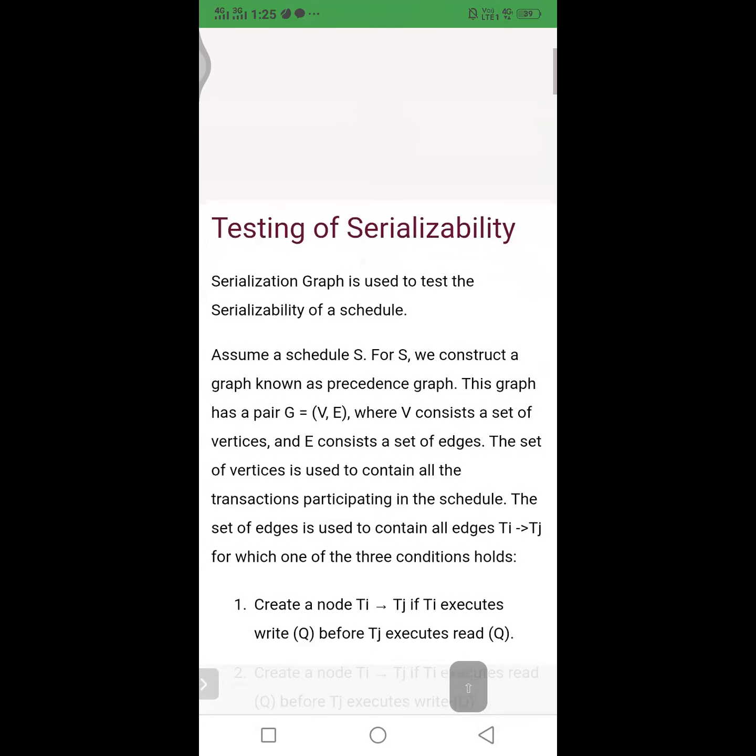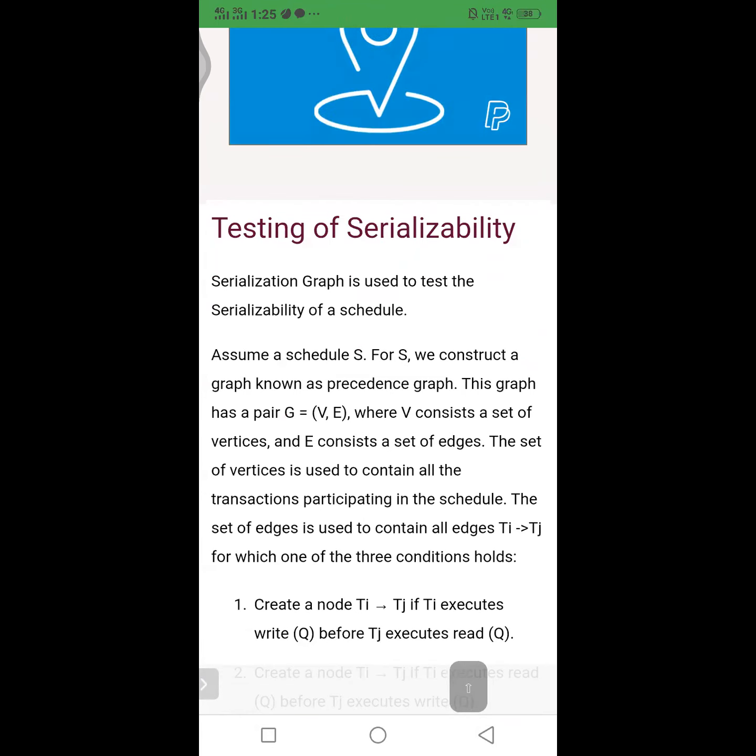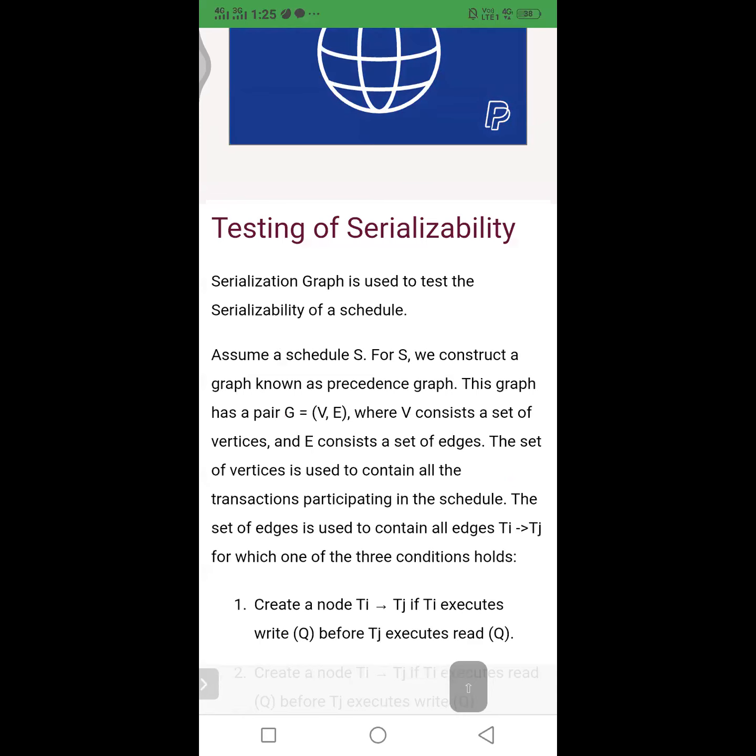Okay, now we try to test the serializability. Up to now, we have been discussing what a serial schedule is and what a non-serial schedule is. What is a serial schedule? In a serial schedule, only after the completion of one transaction's execution does the execution of another transaction start. That is a serial schedule. Am I right? But in a non-serial schedule, the execution of one transaction starts before the completion of another transaction. Am I right or not?